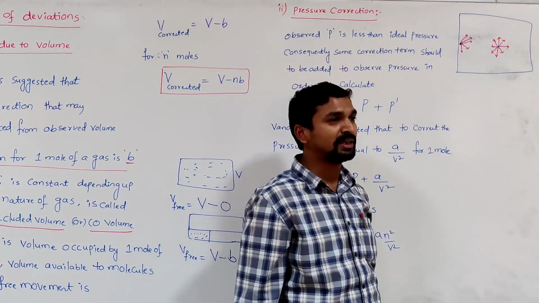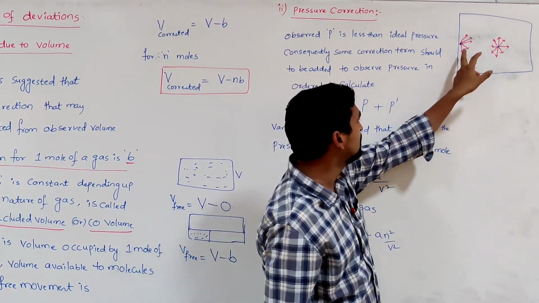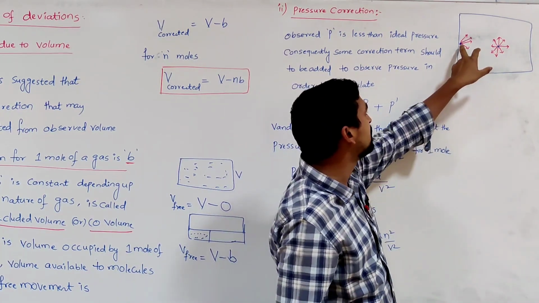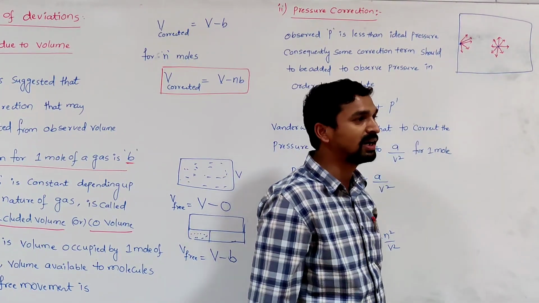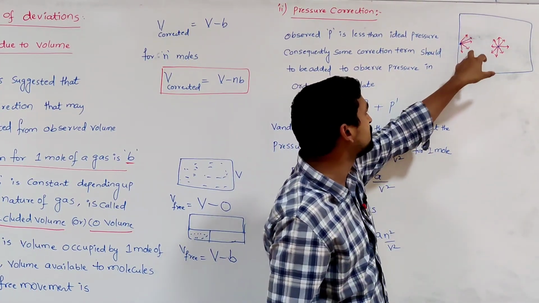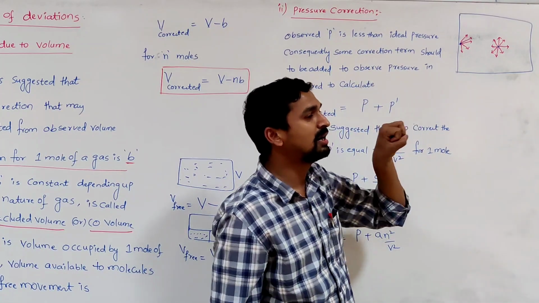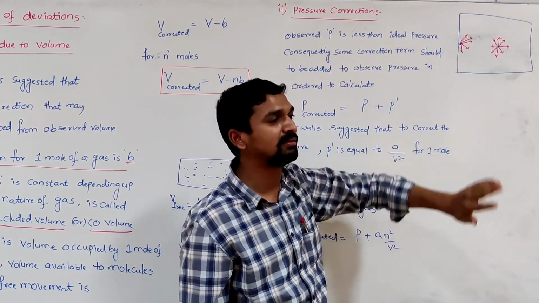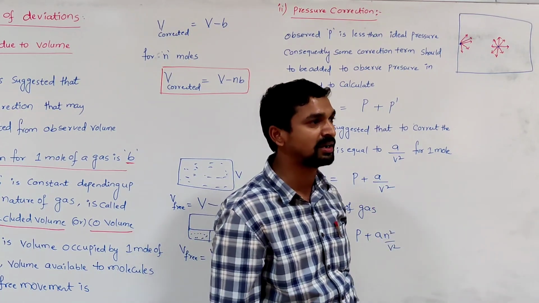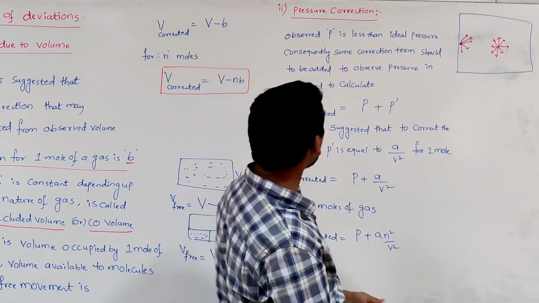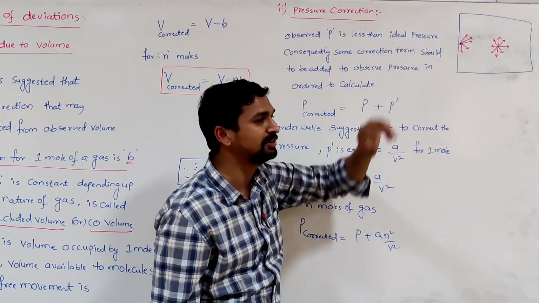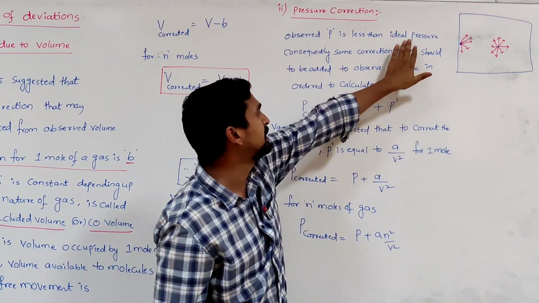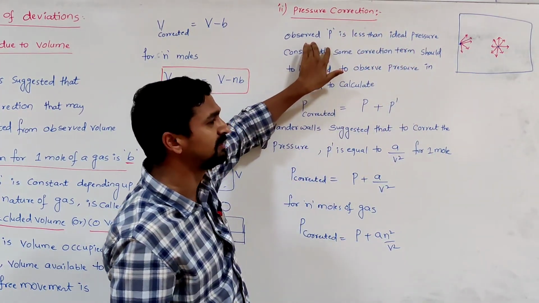But here, due to the presence of intermolecular forces between the gaseous molecules, whenever a gas molecule approaches the wall of the container, its neighboring molecules pull the gas molecule inward. As a result, this gas molecule never hits the wall of the container as expected. So the observed pressure is always less than which one? The ideal pressure. You are expecting this pressure, but the observed pressure is very much less.